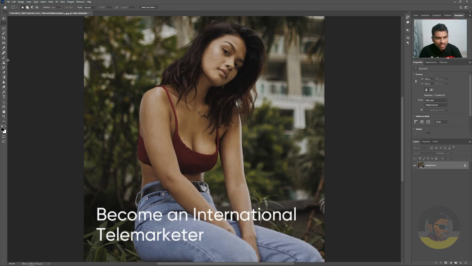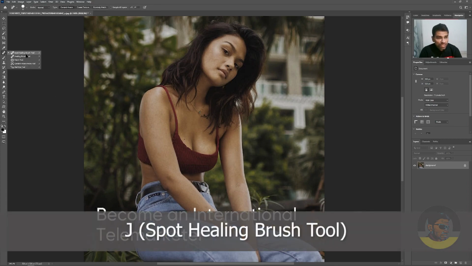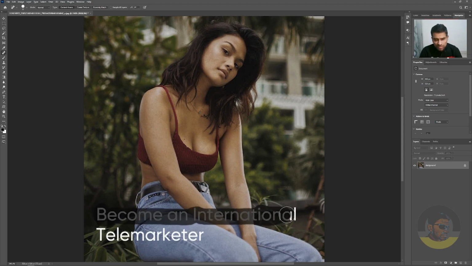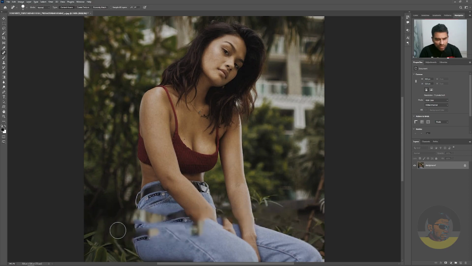Next, we will try to use the spot healing brush tool and try what it does. Can it remove the text? I will paint over the text and let the mouse left button go. It did a pretty good job, better than the content aware command, but the image is still unusable and we have a lot of work to do.